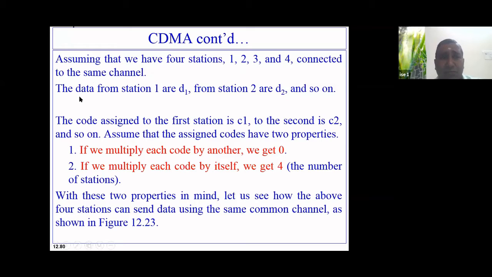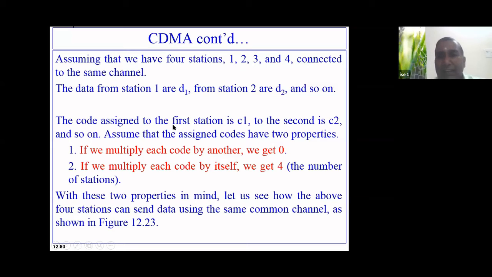Assume that data from station 1 is D1, data from station 2 is D2, station 3 is D3, and station 4 is D4. These are the data generated by stations 1, 2, 3, 4 respectively.